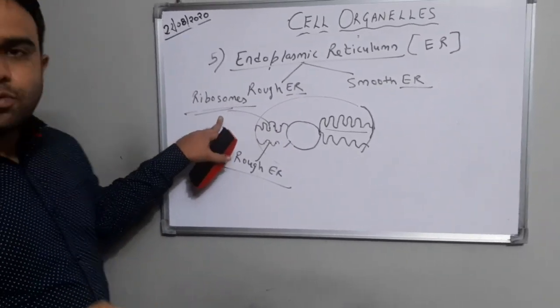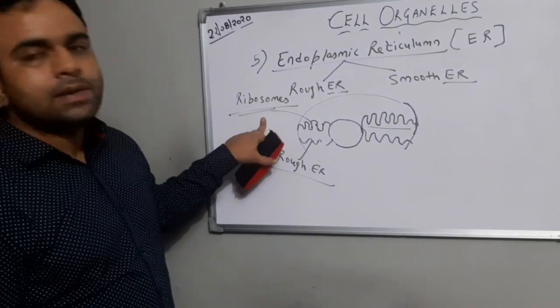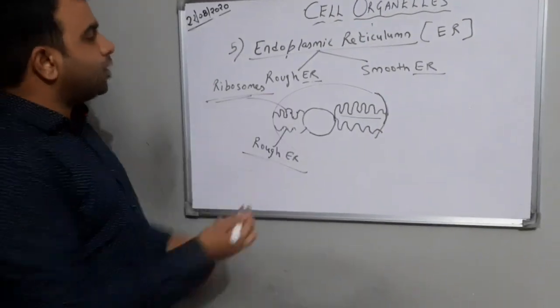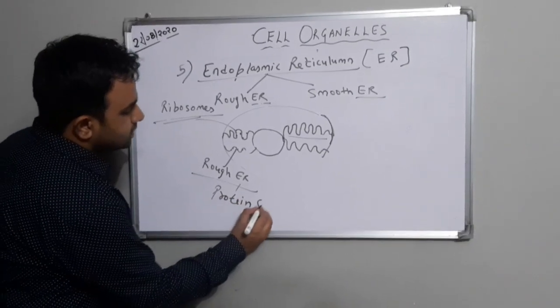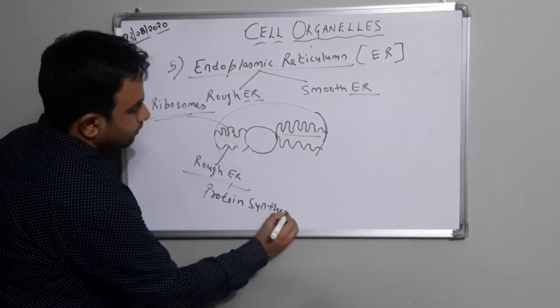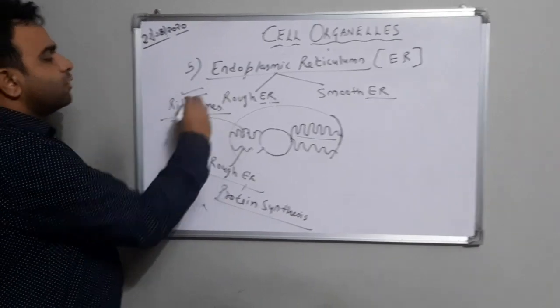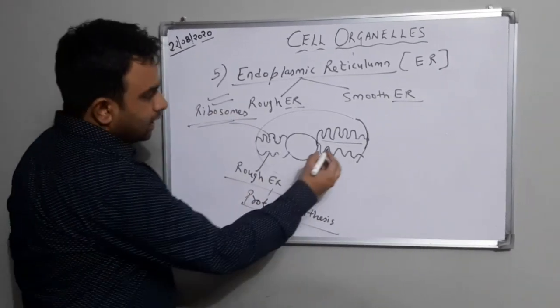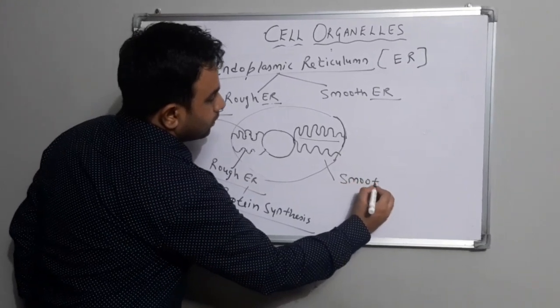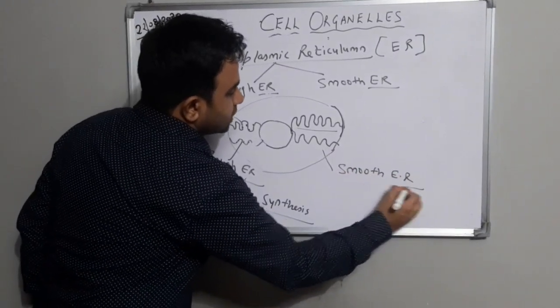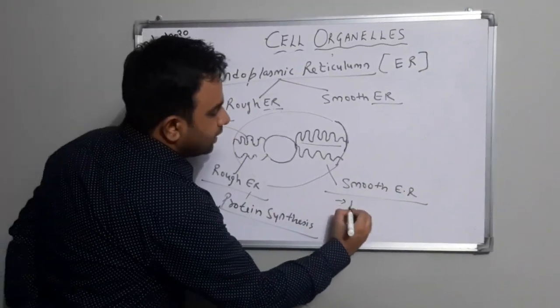And what is the function of ribosome? We have studied already. They help in protein synthesis. So rough endoplasmic reticulum helps in protein synthesis because of the presence of ribosomes. And if I talk about this, it is known as smooth endoplasmic reticulum. It does not contain ribosomes.